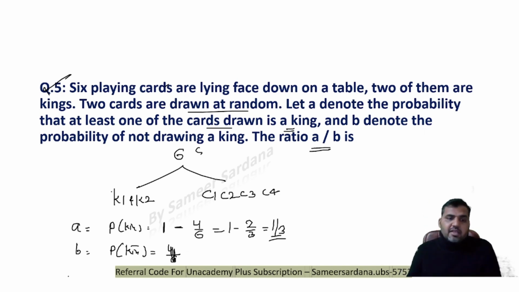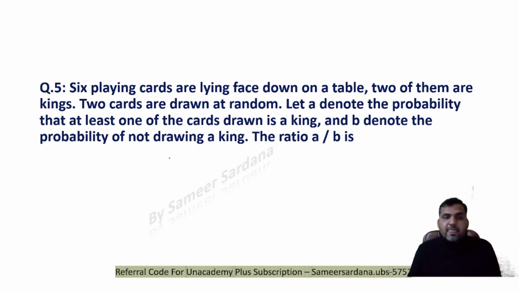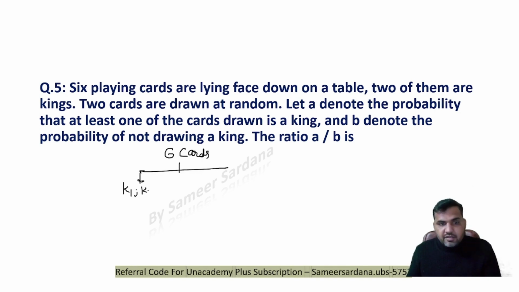Okay, sorry guys, let me do it again. We need to select 2 cards out of 4. See guys, we have total 6 cards, right? Now out of these 6 cards, I'm having 2 kings and 4 random cards, C1, C2, C3, C4, right? Now probability A is a probability that denotes that at least one of the cards drawn is king. At least one king card.